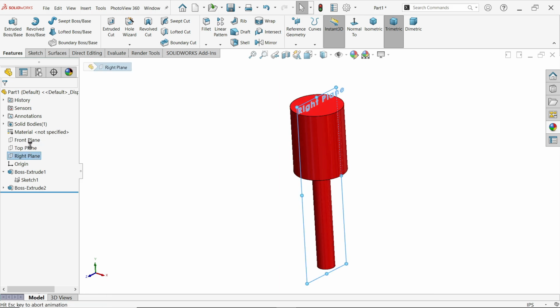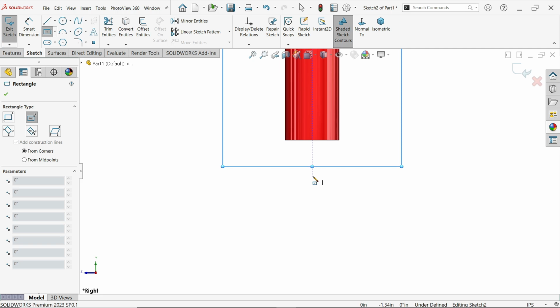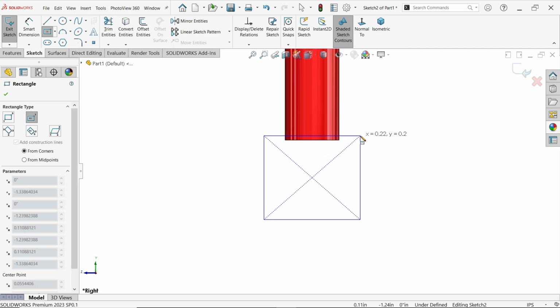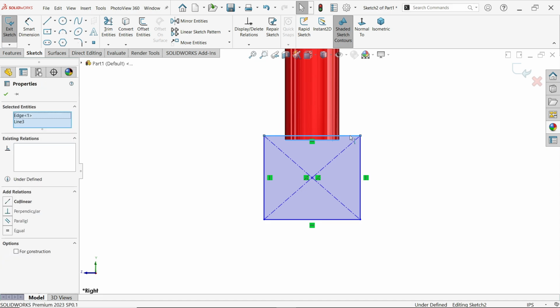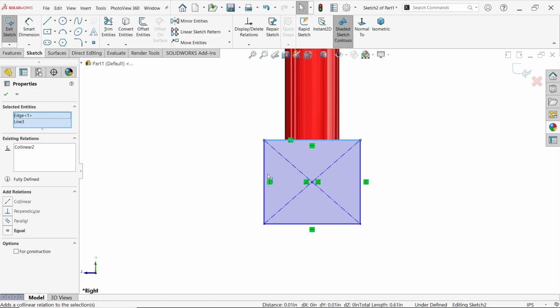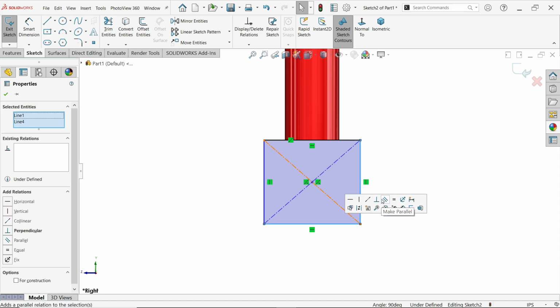Right plane, sketch. Now activate center rectangle and press somewhere here. Press escape key to get out. Now select this bottom line. Select this one, go inside. Now press and hold the shift key and select these two lines.